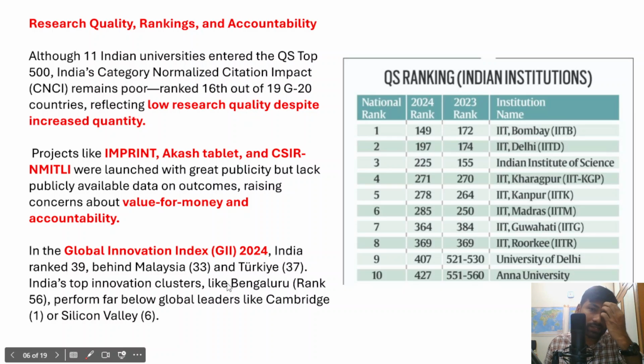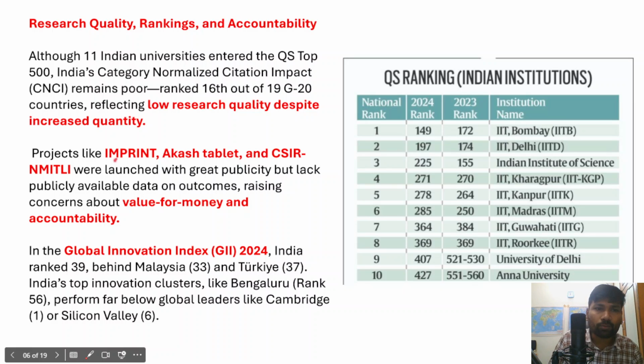Now, when you emphasize research quality, it also plays a very important role in producing the workforce, the graduates who are readily employable, and the graduates who can engage in deep technology startups, which could be more and more productive as well.